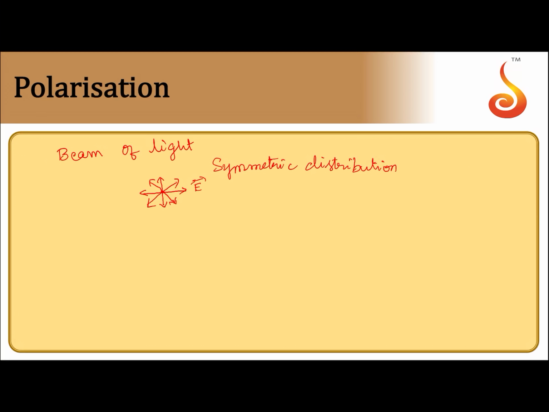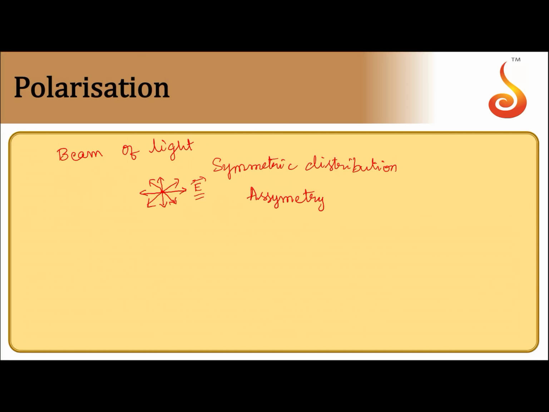Now, by some means, it is possible to remove this symmetry, to break this symmetry and bring asymmetry in the distribution of electric field vectors around the direction of propagation.